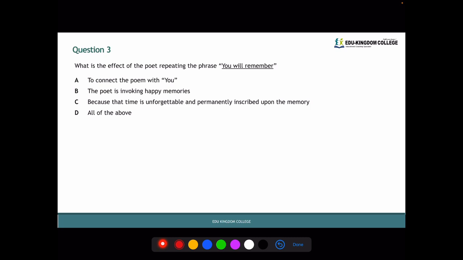Let's double check first. A, to connect the poem with you, is correct. Remember, he is trying to think of the loved person that he is referring to. B, the poet is invoking happy memories. Let's go back to the poem and try finding these possible happy memories.